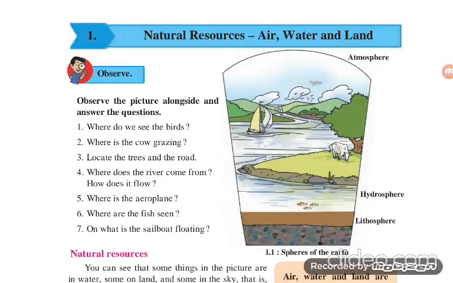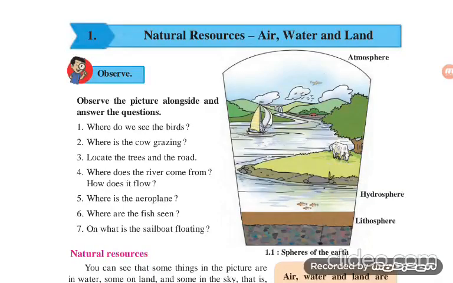Now observe the picture alongside and answer the questions. Where do we see the birds? We see the birds in the sky. Second question, where is the cow grazing? The answer is on the land. Third one, locate the trees and the road. The trees and road are on the land.